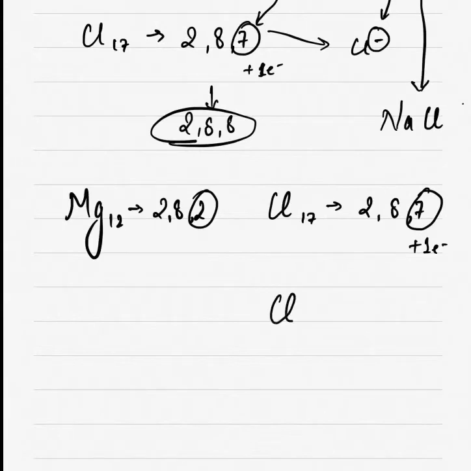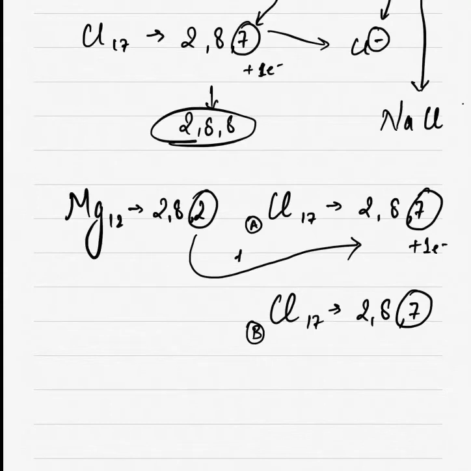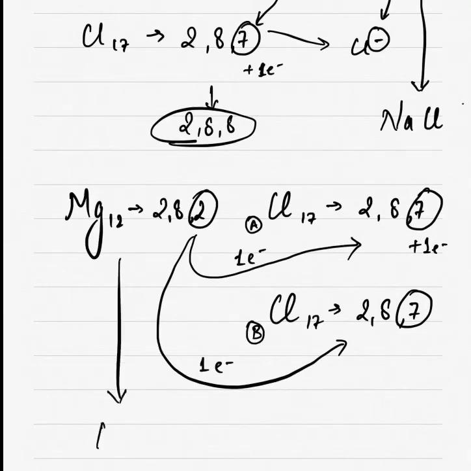So in this case, what we can do is we can have one more chlorine atom with atomic number 17, 2, 8 and 7. Let this be chlorine B and this will be chlorine A. Now chlorine A needs 1 electron to be stable. Chlorine B also needs an electron to be stable. So magnesium will give 1 electron to chlorine A and a second electron to chlorine B. By losing 2 electrons, magnesium will become Mg2+.